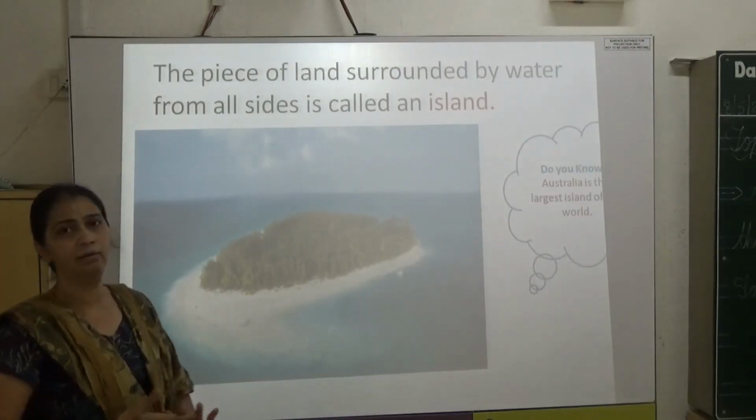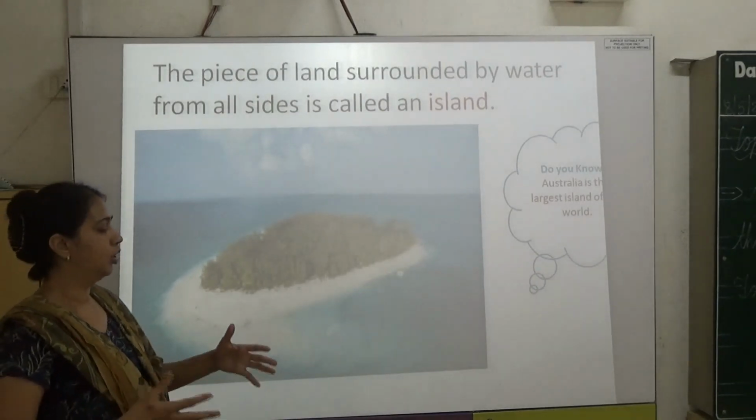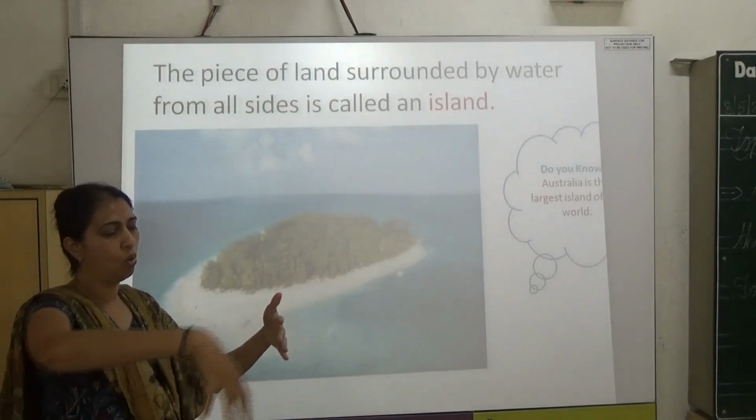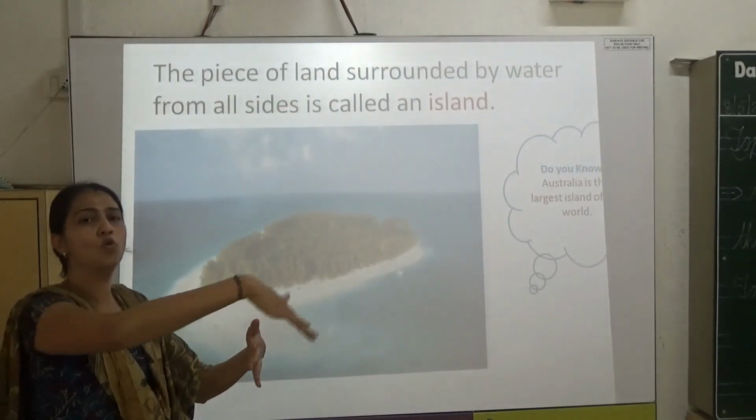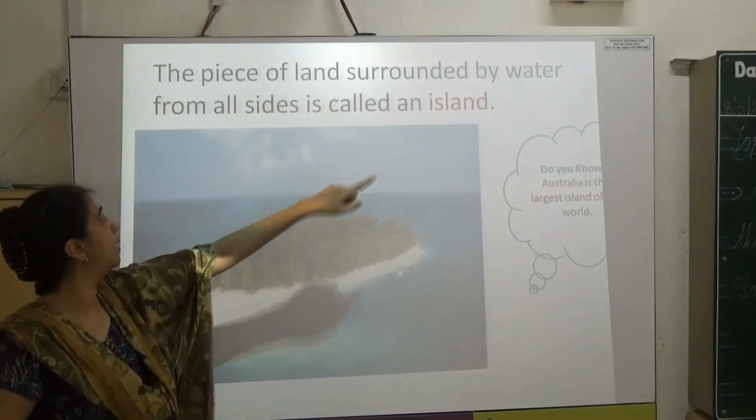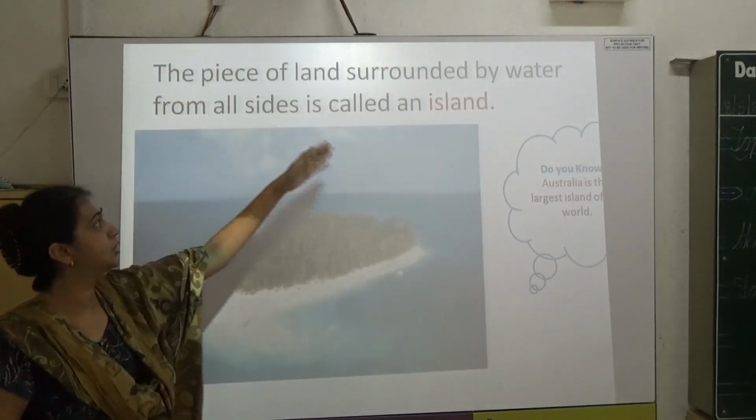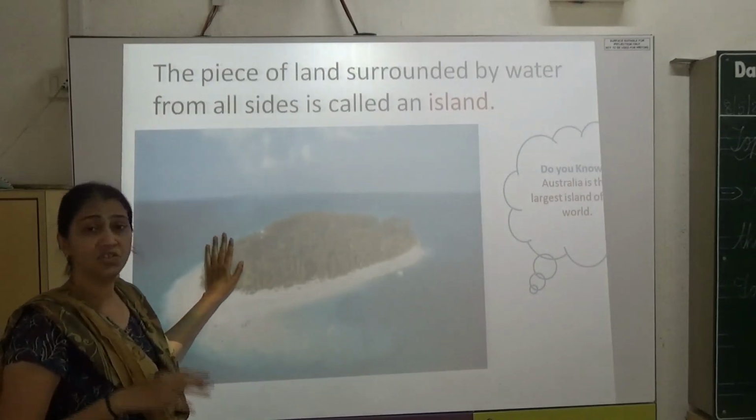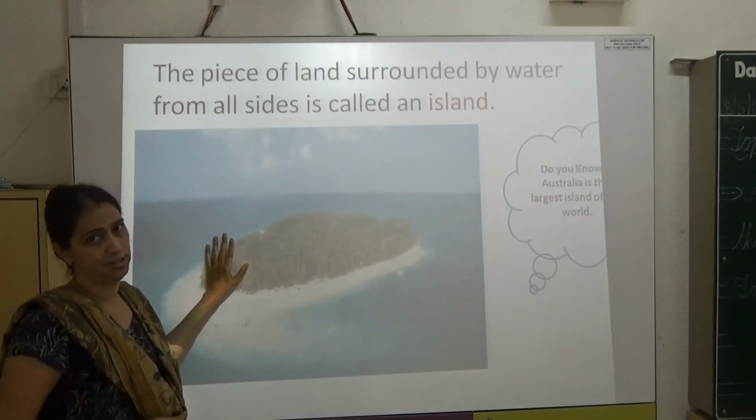You all know that island means a place where land is there, but the whole land is surrounded from all four sides with water. The piece of land surrounded by water from all sides is called an island. So Australia is the largest island on the earth just now.